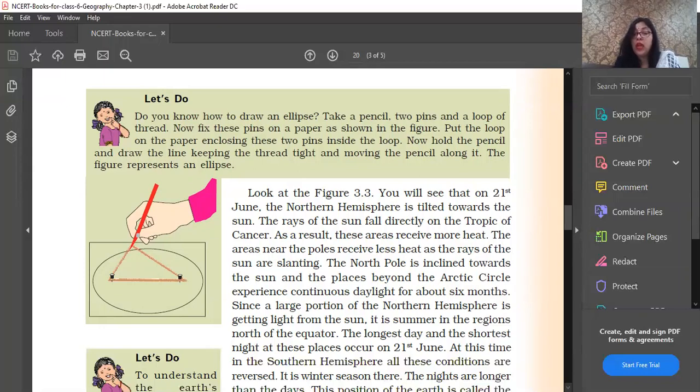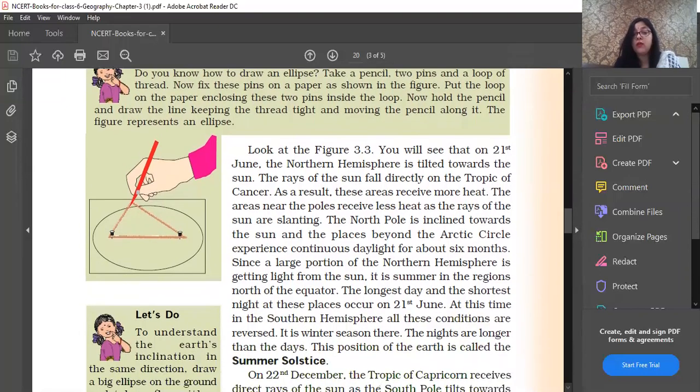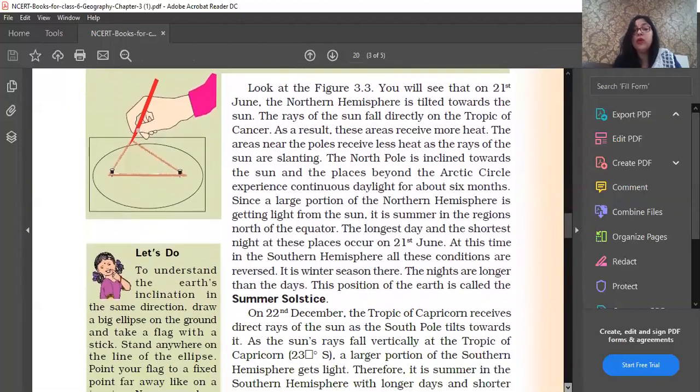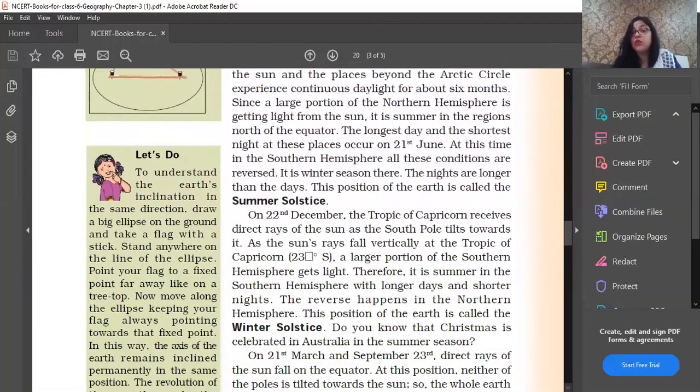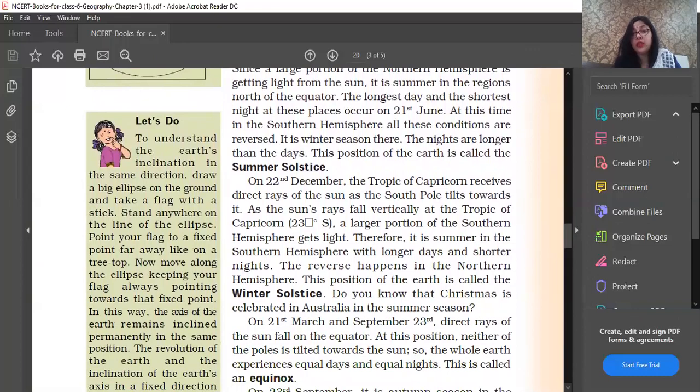21st of June. At this time, in the southern hemisphere, all these conditions reverse. What is happening there? They are having the winter season. We are having the summer and they are having the winter. So this position of the earth is called the summer solstice. I hope this much is clear to you. Tomorrow I will ask questions from this lesson, so read it thoroughly.